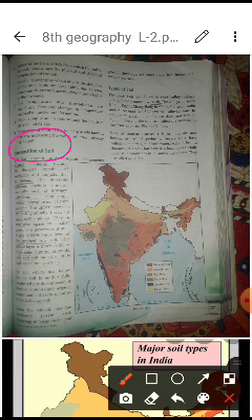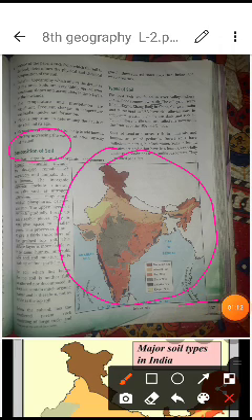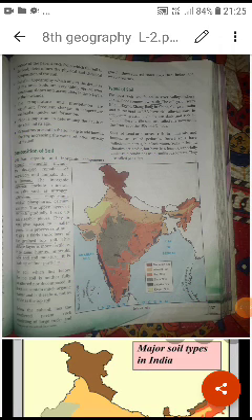So today have a look. You can see here it's India's map. We have just gone through the different kinds of soils in India. And if you talk about soil, what is the meaning of soil? Soil is a thin layer of greenish substance which is covering the surface of the earth.